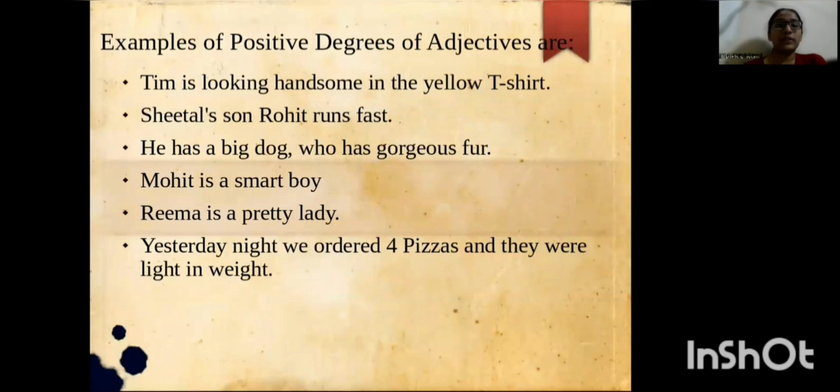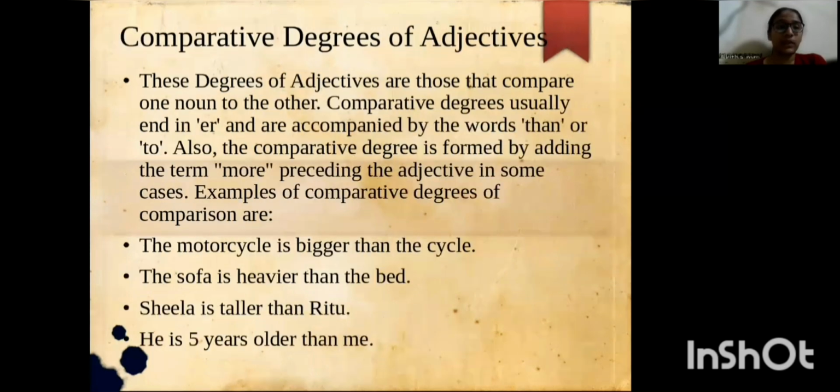Examples of positive degree of adjectives are: Tim is looking handsome in the yellow t-shirt. Sheetal's son Rohit runs fast. He has a big dog who has gorgeous fur. Mohit is a smart boy. Rima is a pretty lady, and so on.